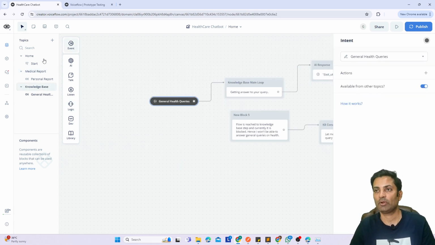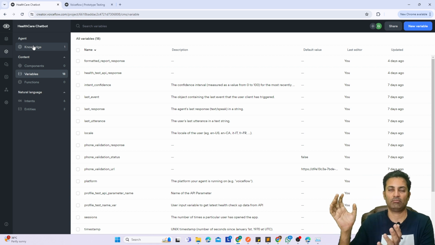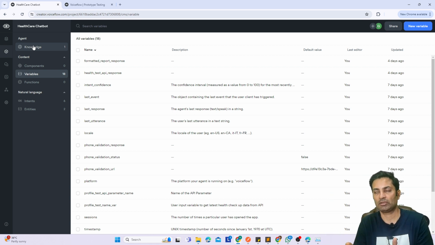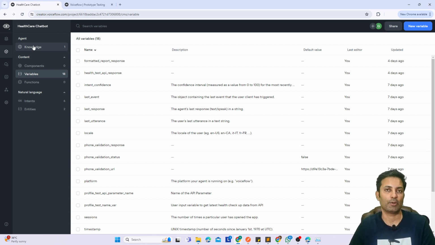Now for the knowledge base, what I have done is I have taken one knowledge base file, basically the textual data, and in here we have an option to go to the knowledge section, where I uploaded one file. Just upload it if you have a PDF, text, or some document. Basically you can think of it like this: you have some text which you can dump from a website. Let's say you want to use that as your knowledge base, just dump it in a Word doc or a text file and upload it in the knowledge base.